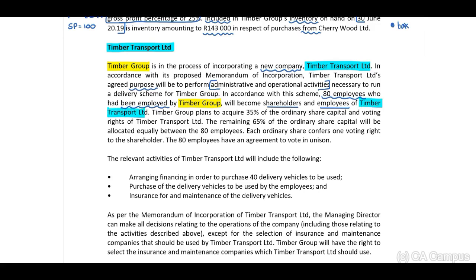Timber Group plans to acquire 35% of the ordinary share capital and voting rights of Timber Transport Limited. The remaining 65% of the ordinary share capital will be allocated equally between the 80 employees. Each ordinary share confers one voting right to the shareholder. The 80 employees have an agreement to vote in unison together. The relevant activities, remember this is important to us because when we look at control, we need to determine if there is power in terms of the relevant activities that will influence the return.